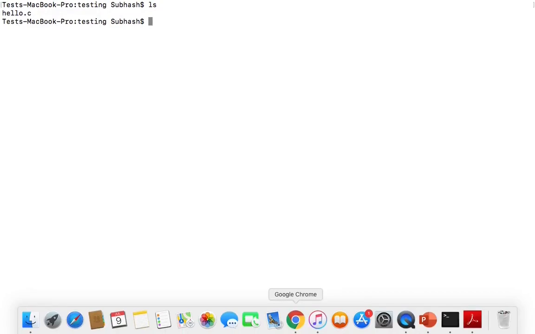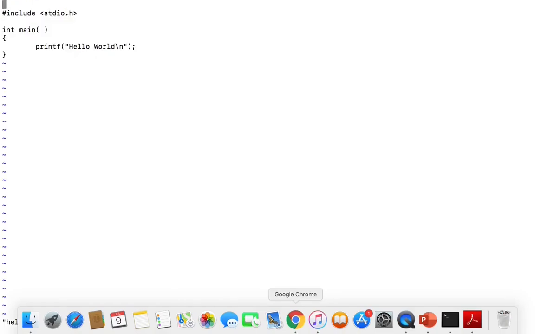As you can see, I have written a C source code and saved it in a file called hello.c. Please do not worry if you don't know the C language, as this code is just to help you understand a compiler's working. When I open this file, hello.c, I can see code written in the C language, which is an English-like language. This is called a high-level language. This code tries to print hello world onto the screen.